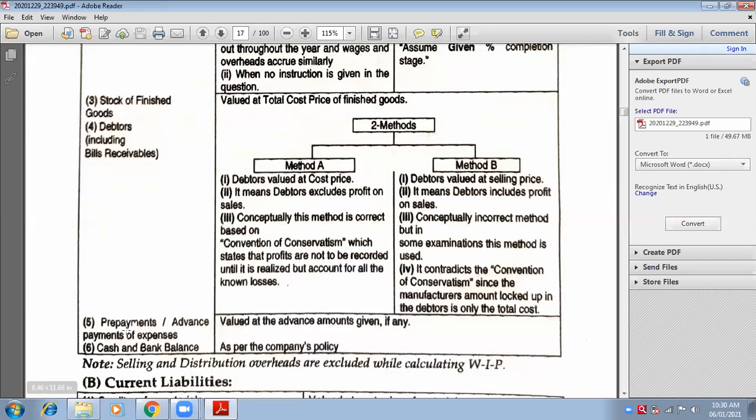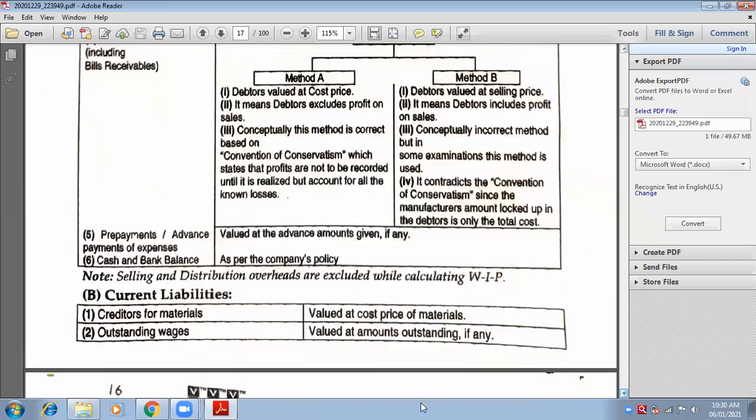Okay, next. Prepaids: if you have prepayments, advance payments, they are valued at the advance amount given, meaning the same amount. If you have any cash balance and bank balance, it will be given in the question as per the company's policy.